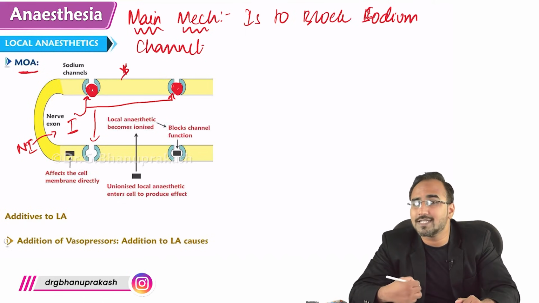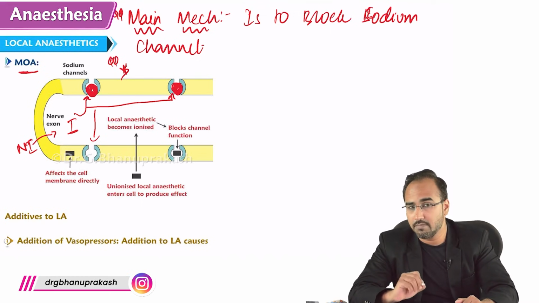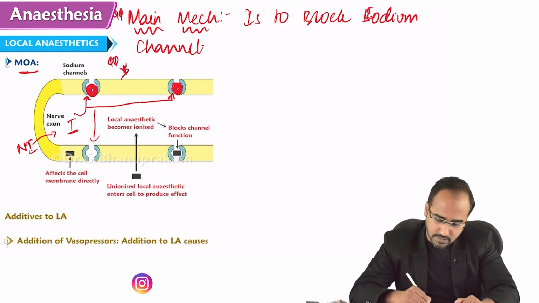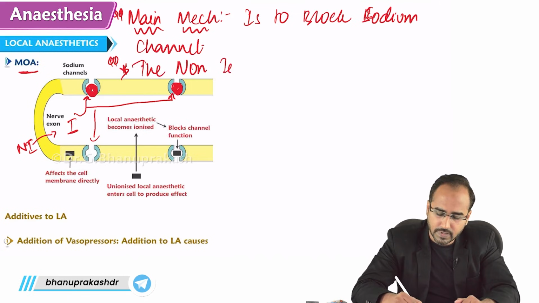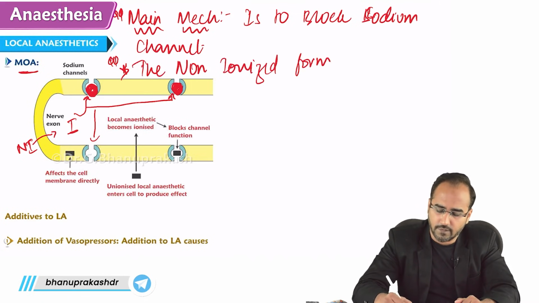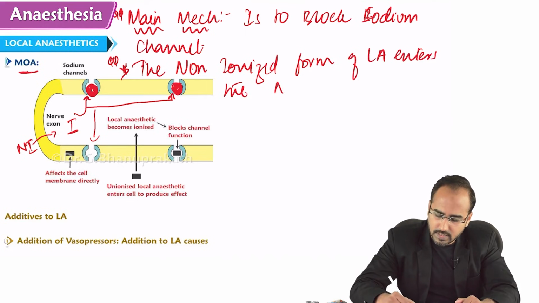Main mechanism is important. Which form is entering the nerve and which form is blocking the sodium channel? The non-ionized form of local anesthetic enters the nerve.